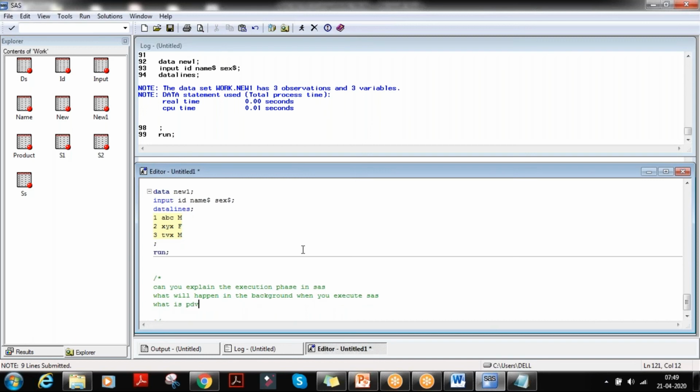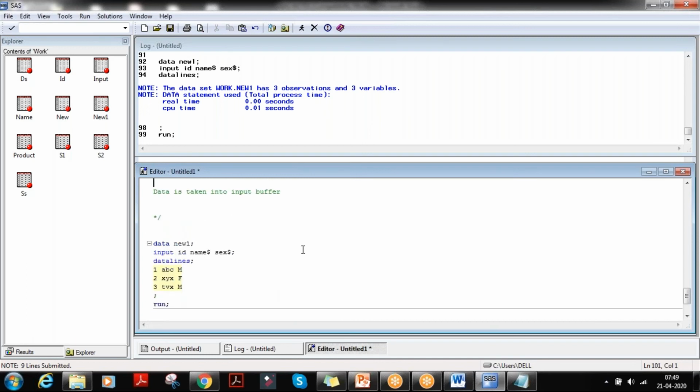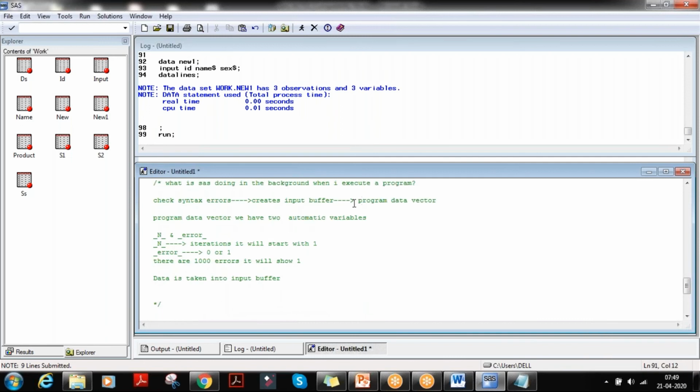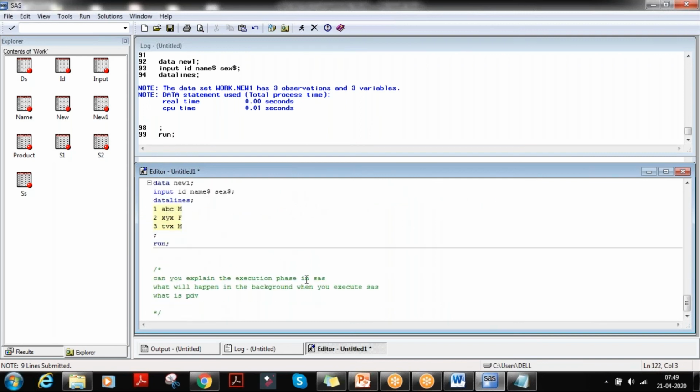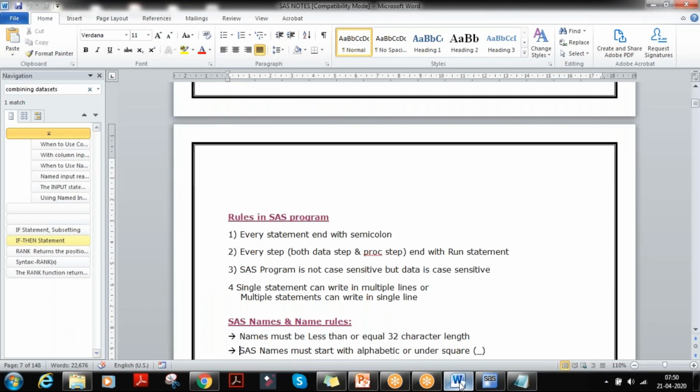Okay, what is PDV? Actually, program data vector shortcut is named as PDV. Program data vector is called PDV. Remember that. So what is PDV? PDV is a variable created while execution, where _N_ and _ERROR_ are there. These are the two automatic variables which are created. Like we have in the notes.